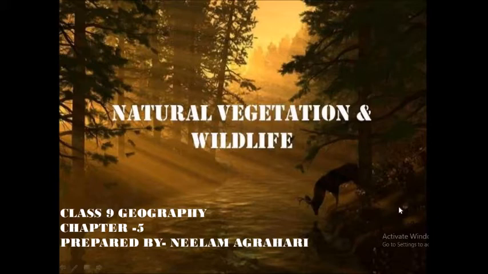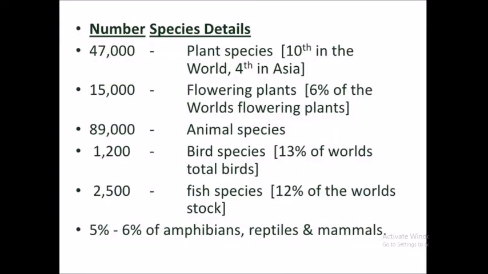So I begin this chapter by showing you the number of species of plants and animals. Now here we can see there are a number of species of plants and animals. 47,000 plant species are there in our country. India lies 10th in the world in plant species and 4th in Asia. Isn't it proud for us?